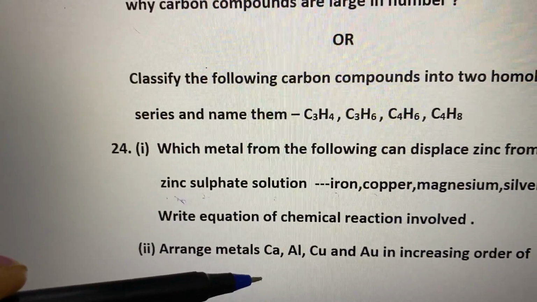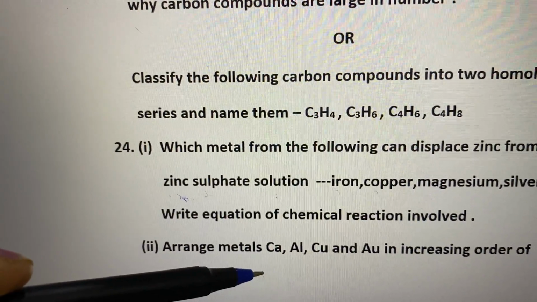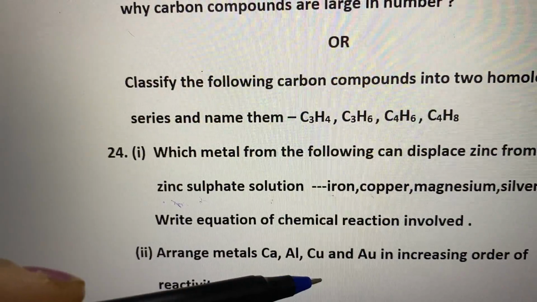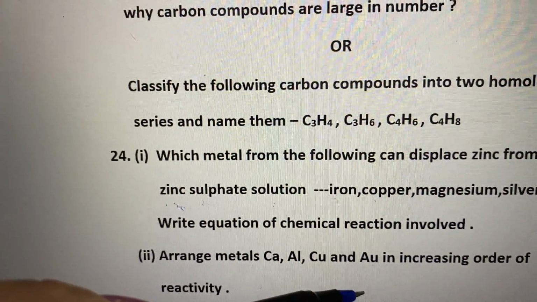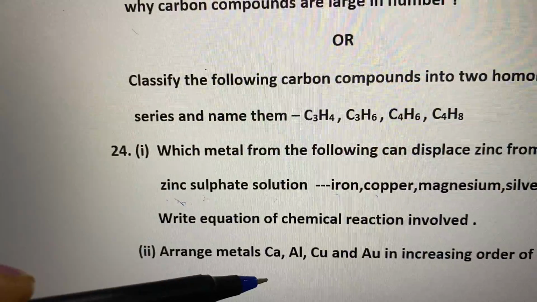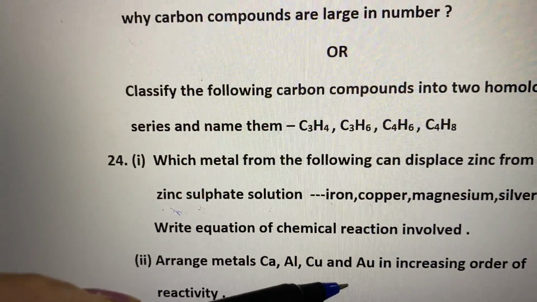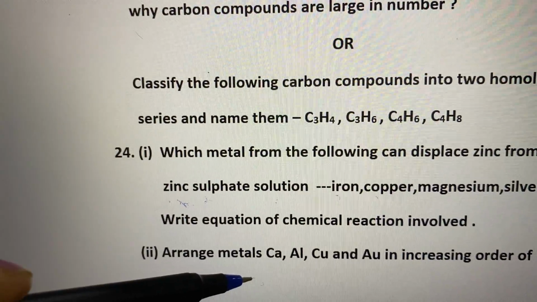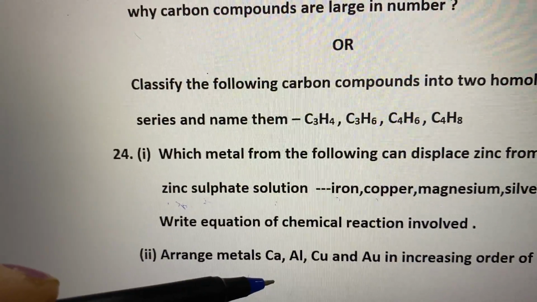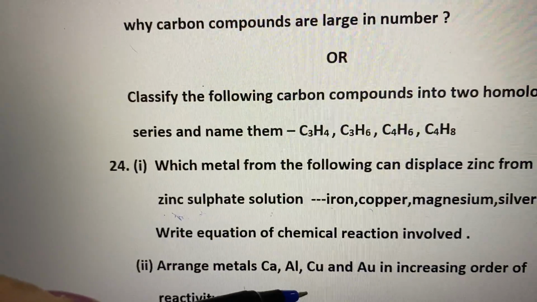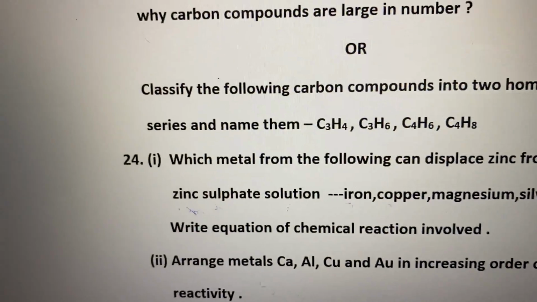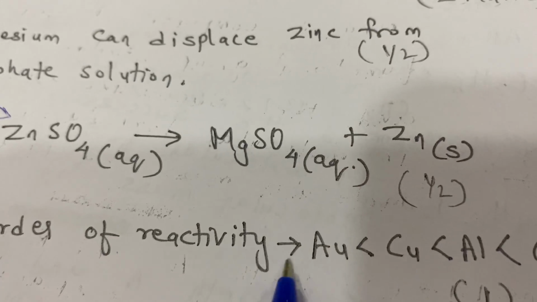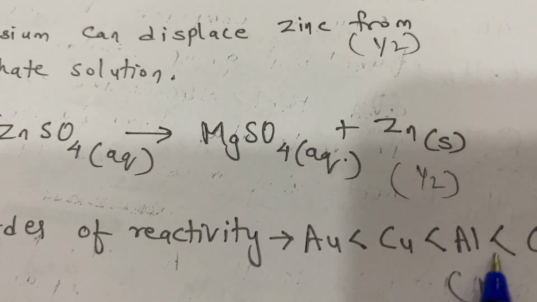So we should write aurum. Now we have to write the increasing order, so the less reactive will come first. Aurum, followed by copper, then aluminium, and the last is calcium. You cannot write down the symbols of the elements in this order. You have to say that aurum, that is gold, is less reactive than copper, which is less reactive than aluminium, which is less reactive than calcium. You have to write it in this manner, by putting a less than sign over here.